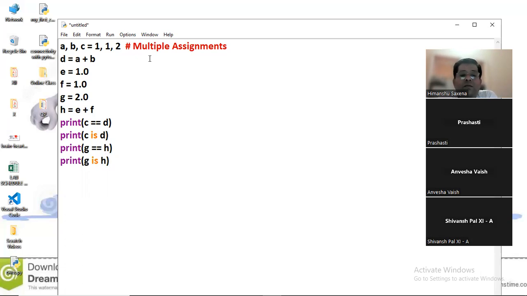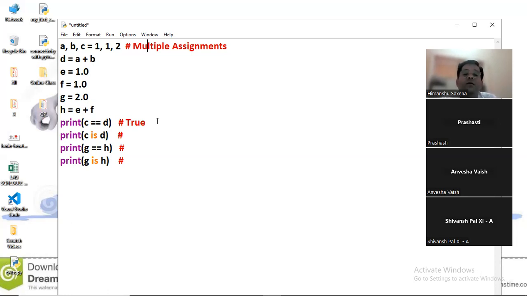So Anvesha, Shivansh Pal, and Prasisti, quickly answer me: what will be the answer in the first print statement, and what will be the answer in the second print statement? And for the third and fourth? Sir, true, true, true, false. True. No, why is true coming here?